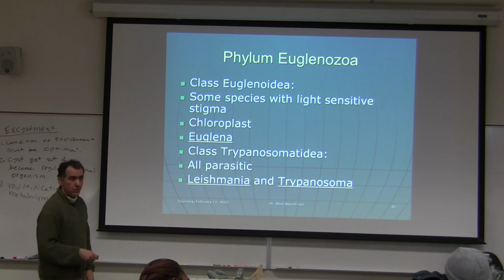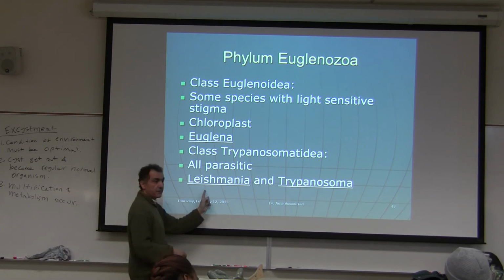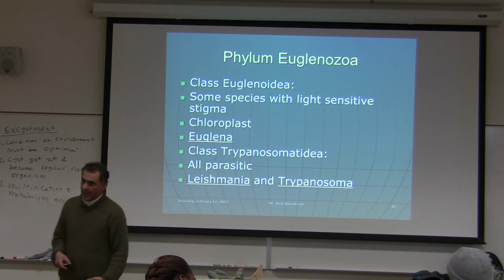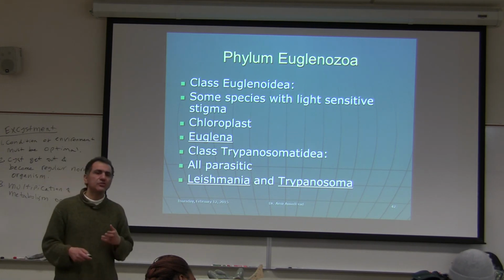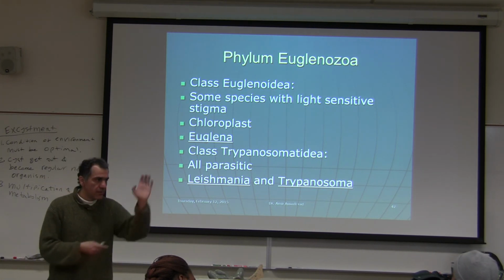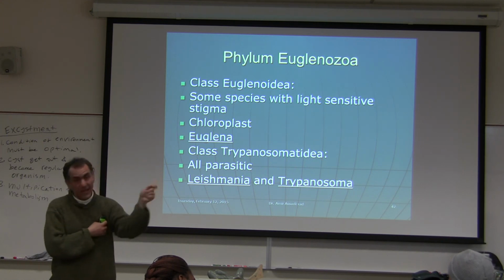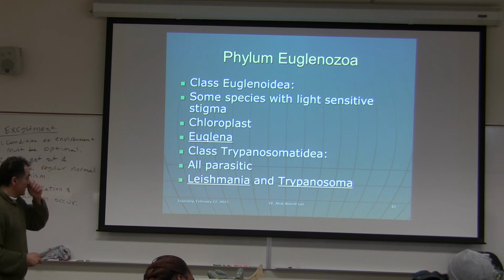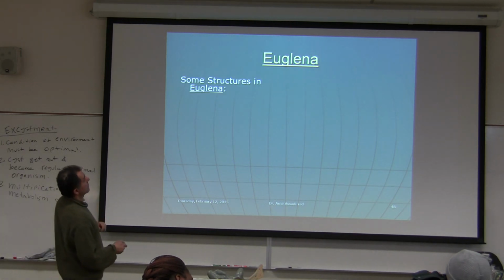We do have a slide of the two organisms, Leishmania and Trypanosoma. Please learn how to say them, and I promise you will learn how to spell them. Trypanosoma and Leishmania.